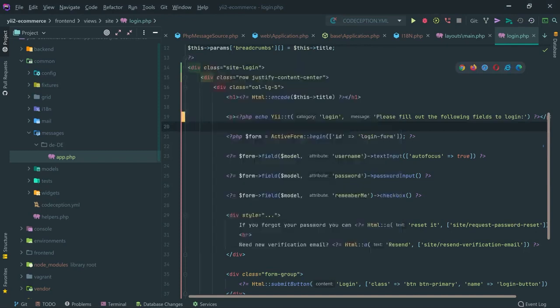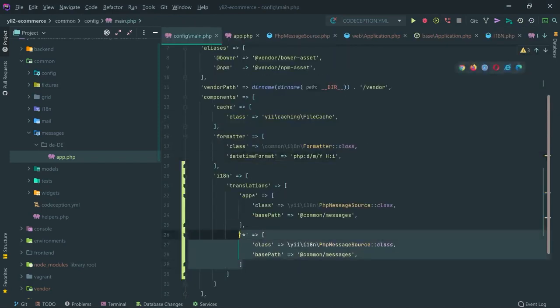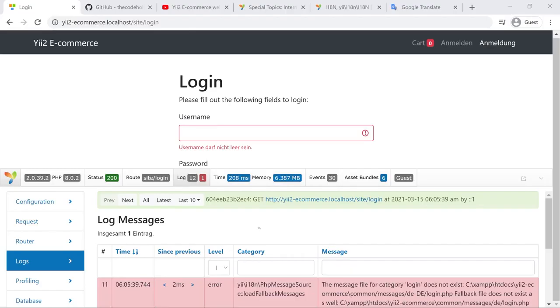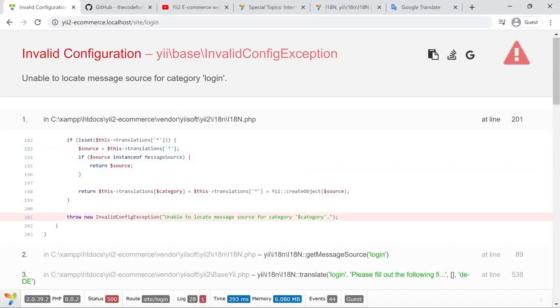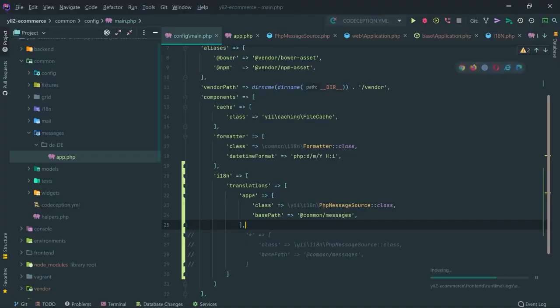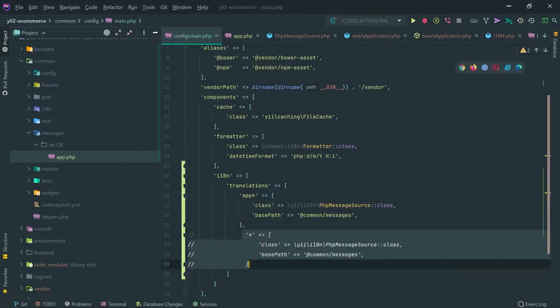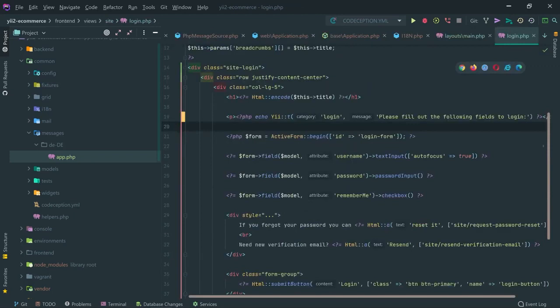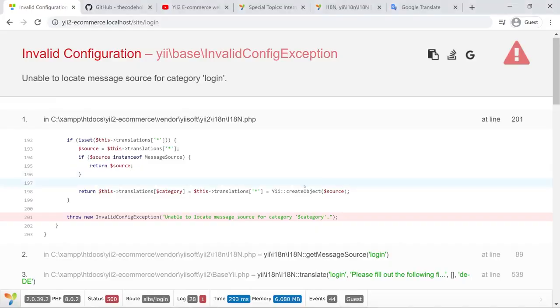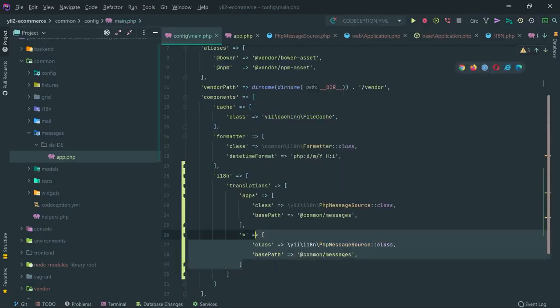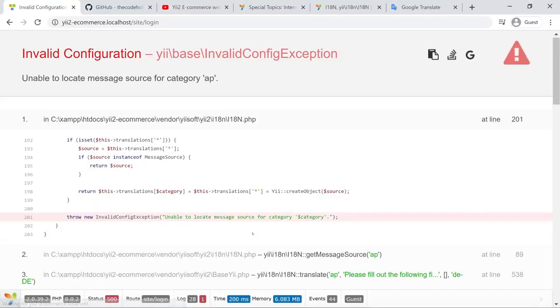If I don't specify this right here, we're going to get an error: unable to locate message source for category login. So we should basically have this as a default translation in case someone writes something other than app, or mistakenly writes it with a single app. It's going to break our application if you don't have this default source message.